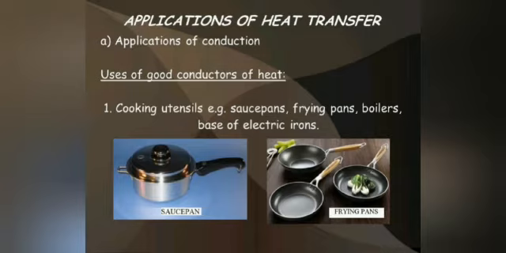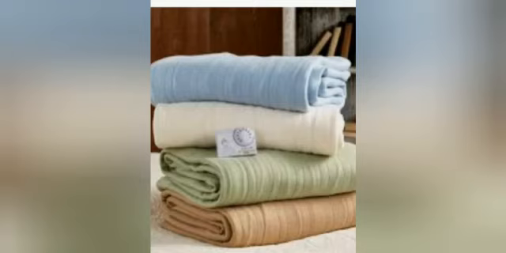Next, quilts, blankets and woolen clothes keep us warm in winter because they trap air between our body and themselves, because air is a bad conductor of heat. So it does not allow heat from our body to escape to the surroundings, and thus we stay warm. Now, air is a bad conductor of heat, so ice boxes are made of double walled containers.